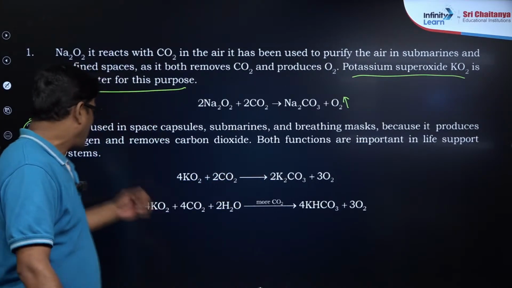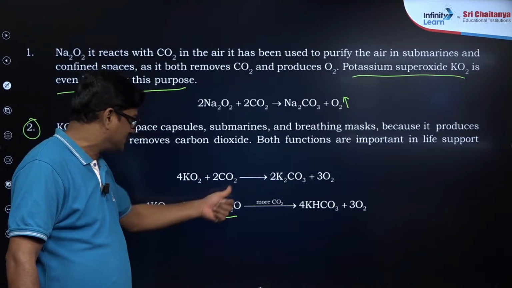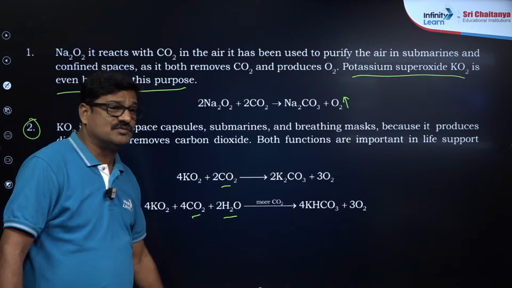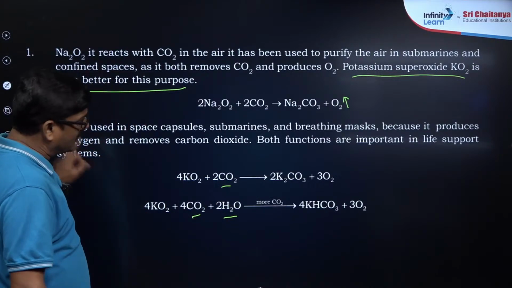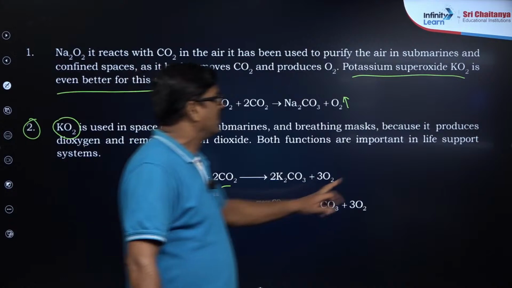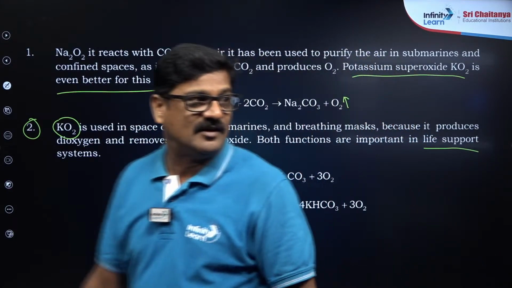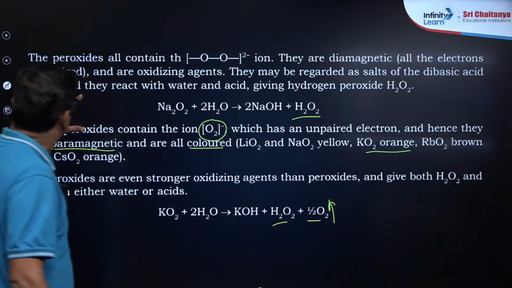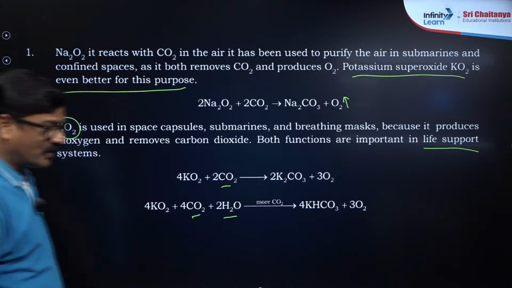And KO2 plus CO2 plus water, it absorbs moisture as well as carbon dioxide, giving KHCO3. So potassium superoxide is very important in life supporting apparatus like ventilators. These statements are very important.